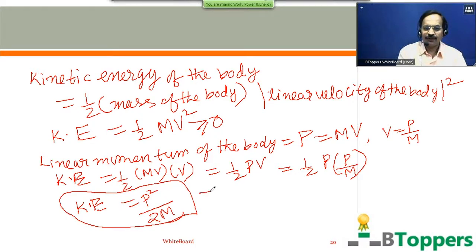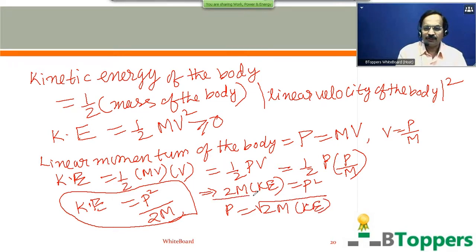From the same equation, you can also write 2M into kinetic energy equal to P square. So the magnitude of the linear momentum of the body in terms of its kinetic energy can be written as root of 2M into kinetic energy. Please don't copy the notes now, the notes will be shown later. Just concentrate on listening. So magnitude of linear momentum of the body in terms of its kinetic energy is given by P equal to root of 2M into KE.